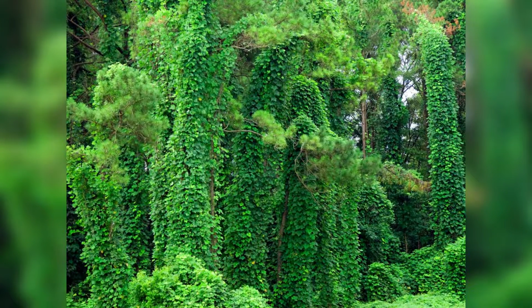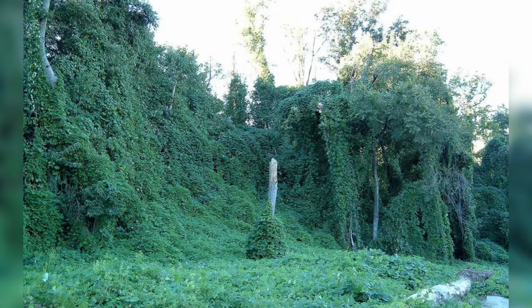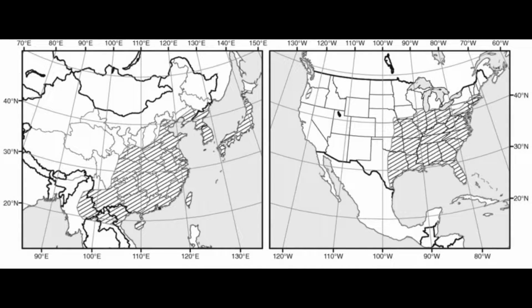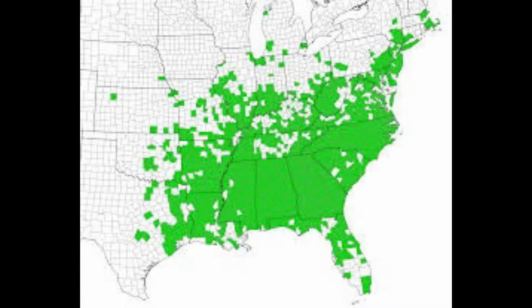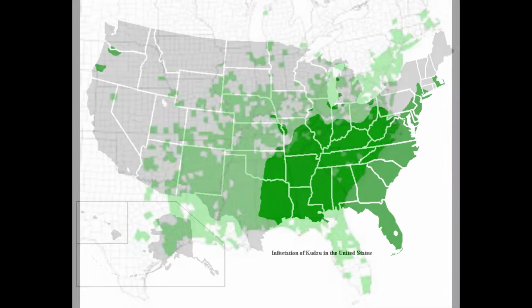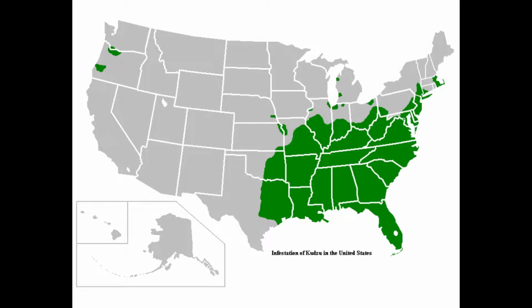One type of invasive species is kudzu. Kudzu is a group of climbing vines that latches onto trees and coils all the way to the top. Kudzu is native to Japan and southeastern China. It was first introduced to the United States in 1876. Kudzu threatens the southeastern states of the U.S.